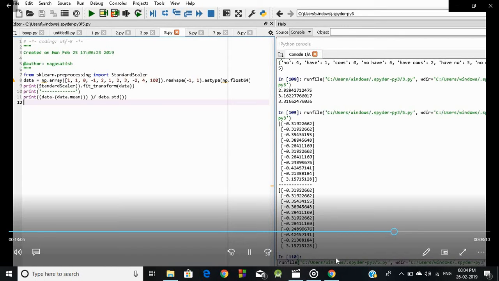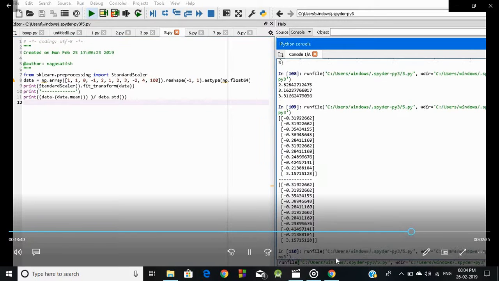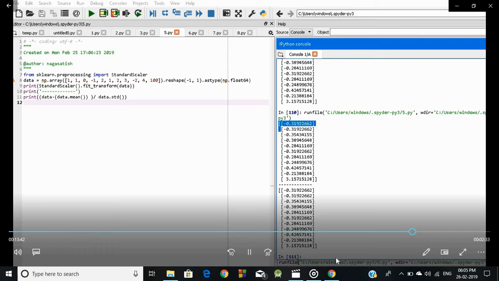Let's see, data equals np.array of some random values like 1, 0, 0, and so on, with a higher value of 100, and .reshape(-1, 1), .astype(np.float64). We reshape the values to -1, 1, and then print StandardScaler().fit_transform(data), that is, we fit the data in a standard scale and transform the data. Let's run the code.